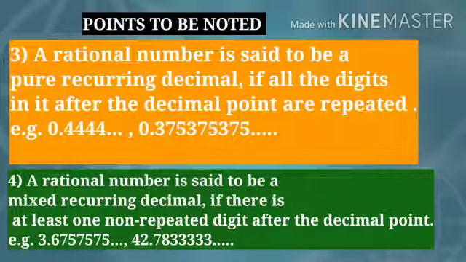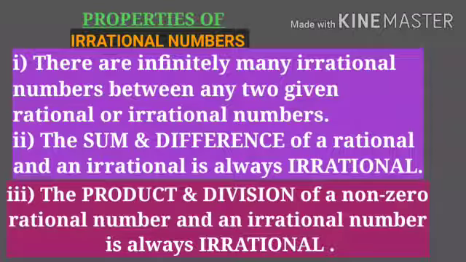In number 3, a rational number is said to be a pure recurring decimal if all the digits after the decimal point are repeated. You can see like 0.444, 0.375375375 and so on. In number 4, a rational number is said to be a mixed recurring decimal if there is at least one non-repeated digit after the decimal, like 3.6757575 and so on, and 42.78333 and so on.